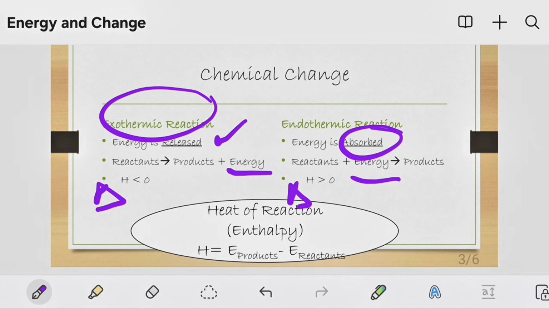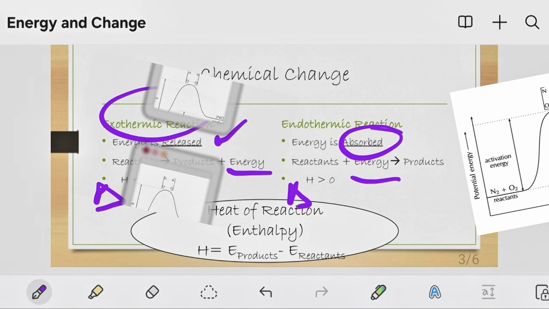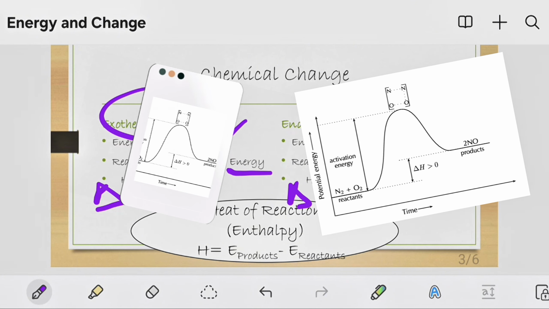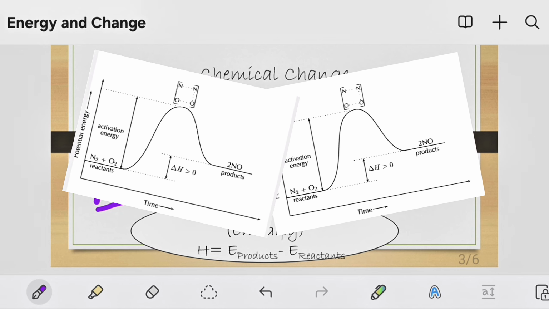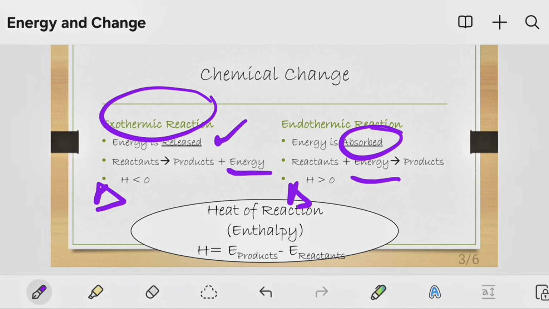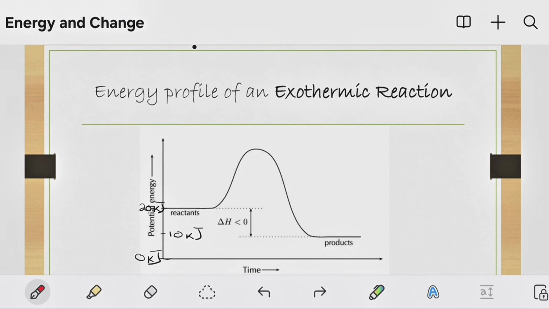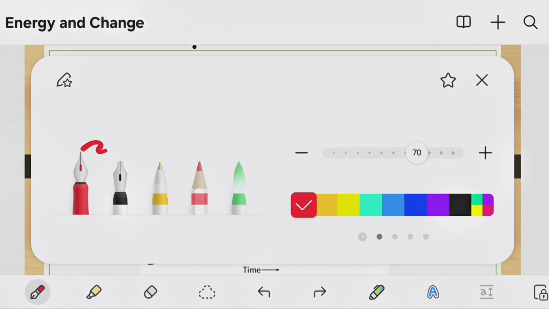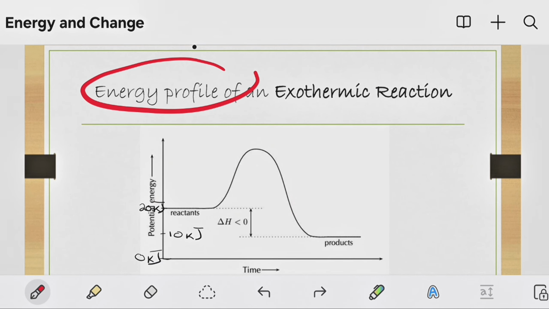Today's session is mainly about making clear what we mean by the concept of enthalpy through analyzing what we call energy profiles. Let us have a look at the energy profile of an exothermic reaction. That's what we want to look at this time.